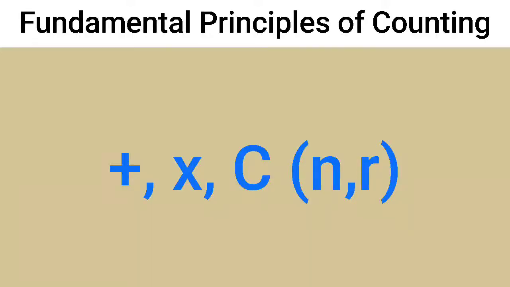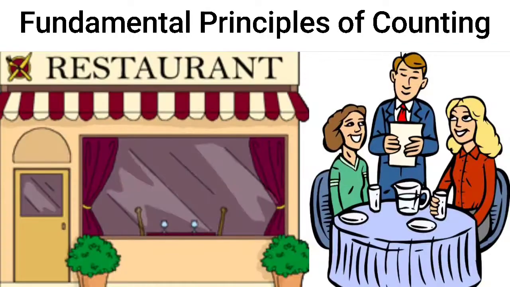Hello friends, in this lecture we are going to discuss the fundamental principles of counting that we generally use while calculating probability. But to understand that, let's take an example. Suppose there is a restaurant that is offering you a combo meal in which you can select an eatable and a drink. मतलब एक आप खाने की चीज़ ले सकते हैं और एक पीने की.